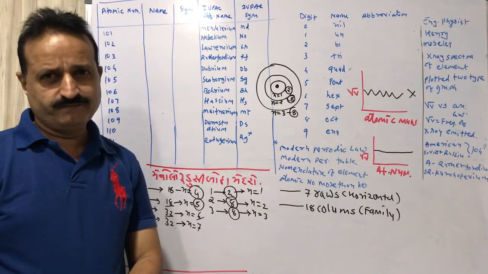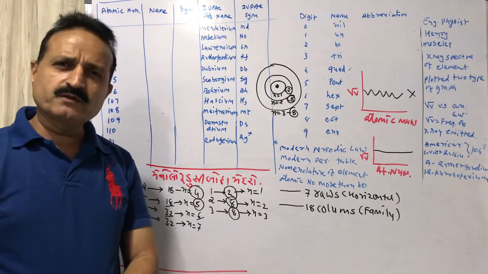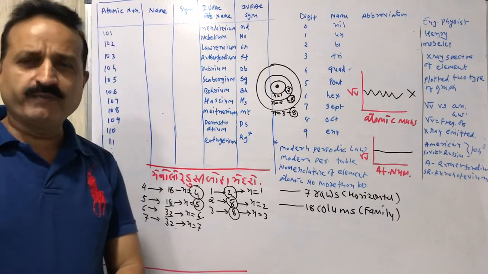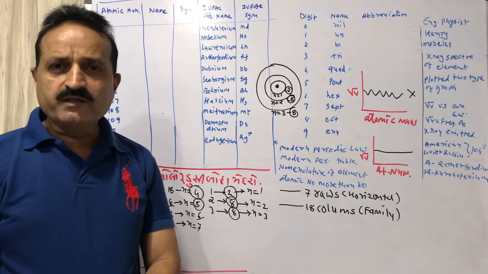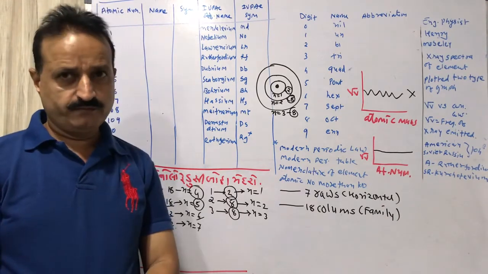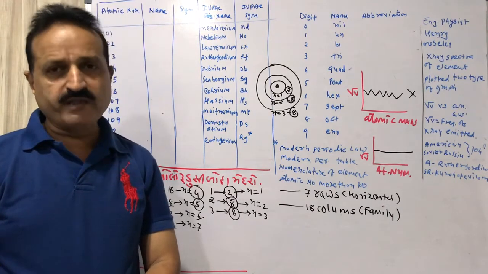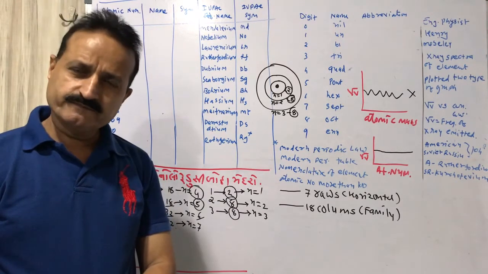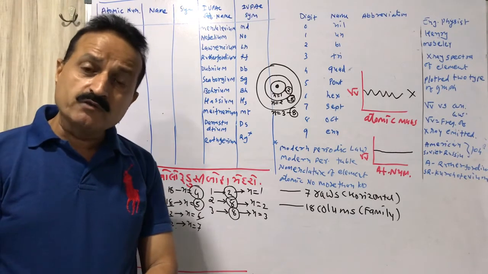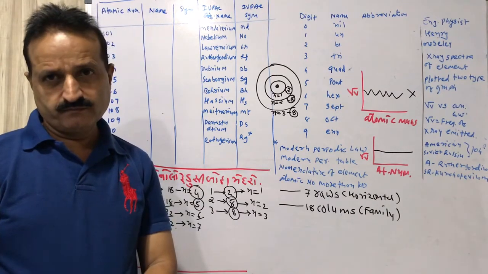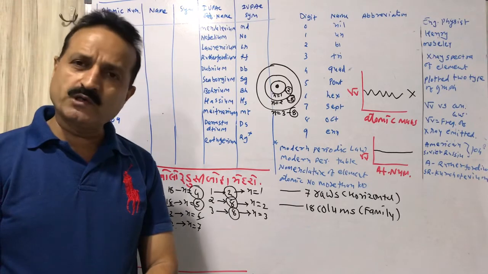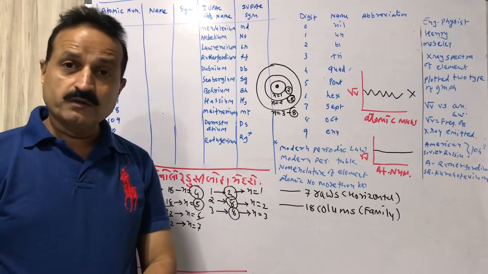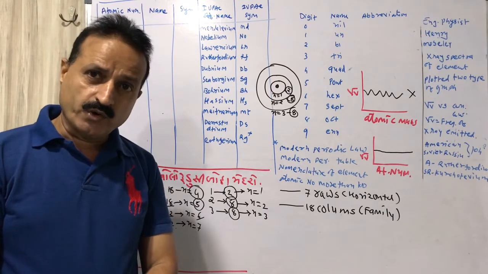Before this, different countries were discovering elements, and without having any proof, they claimed that the element was discovered by them. They also gave the name of the element, to honor the scientist who discovered it, or the name of a country, or a state.